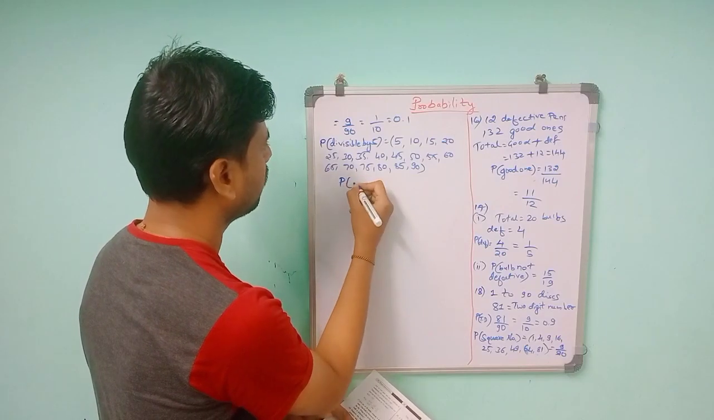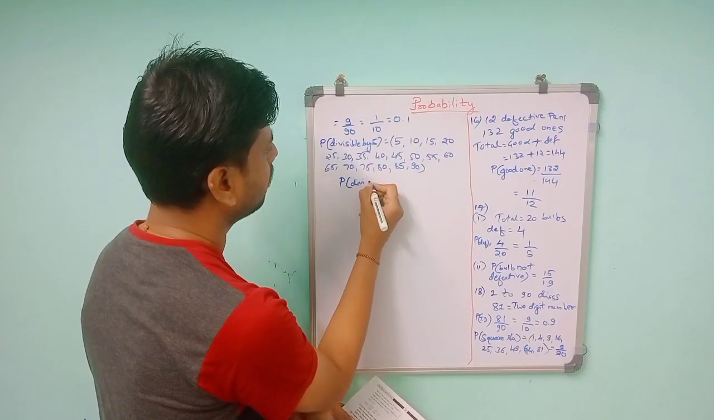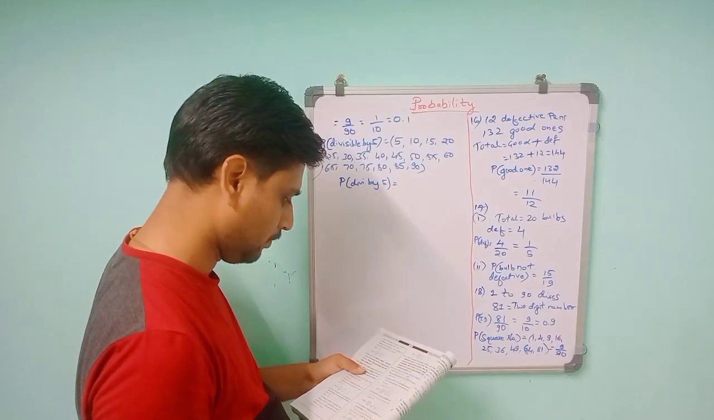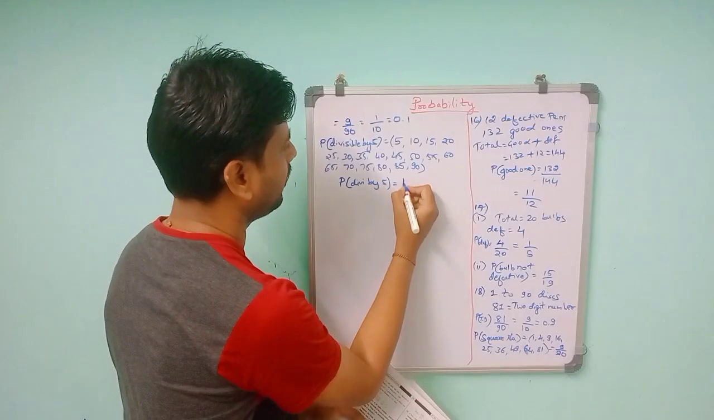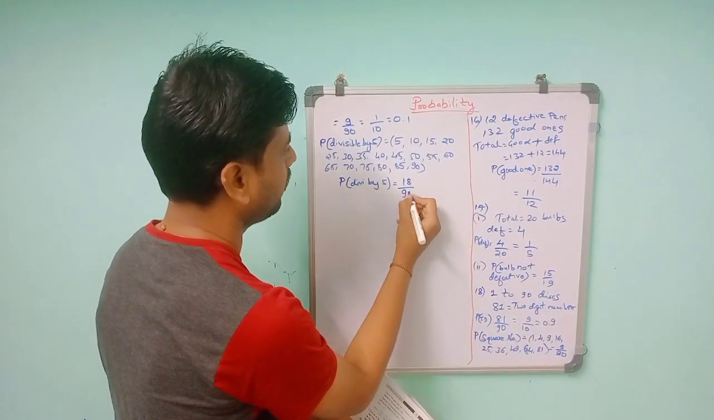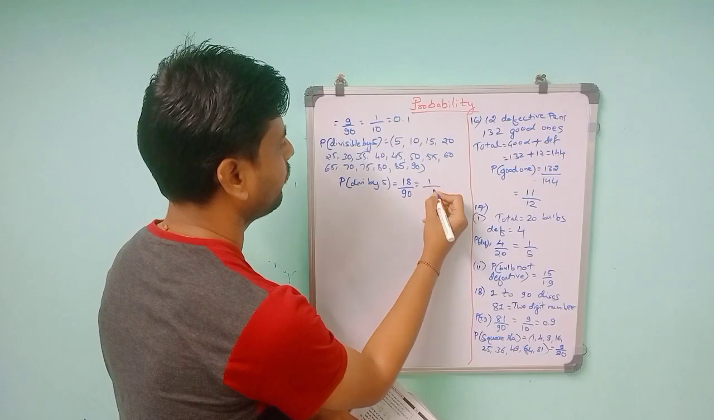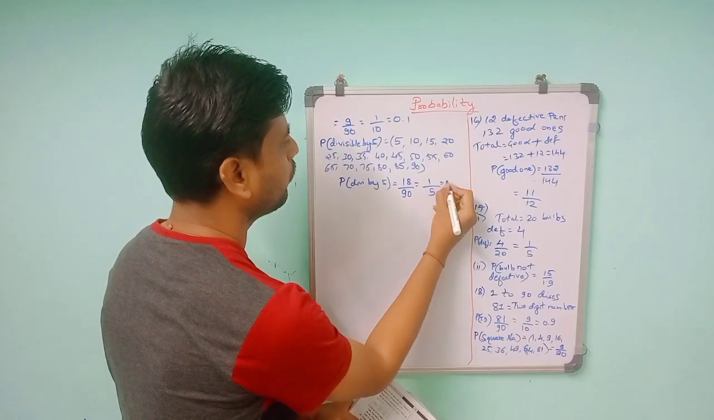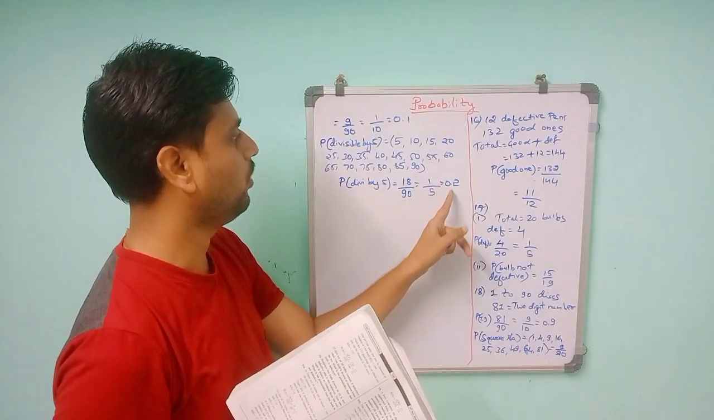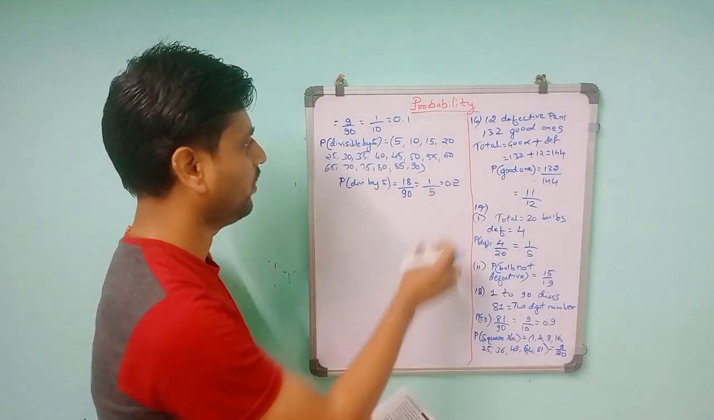So P of divisible by 5 is equal to 18 by the total numbers, 90. So 18 by 90: 18 ones are 18, 18 fives are 90. So 1 by 5 will give you 0.2.